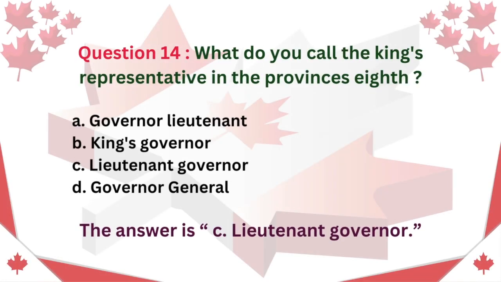Question 14. What do you call the king's representative in the provinces? A. Governor-Lieutenant. B. King's Governor. C. Lieutenant Governor. D. Governor-General. The answer is C. Lieutenant Governor.